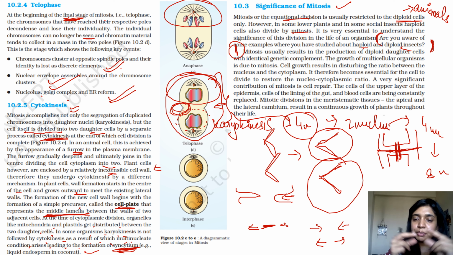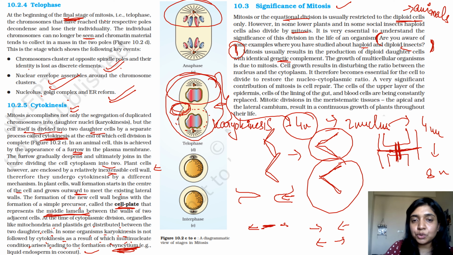Then in the reproduction process, there would be fusion of the sperm and the ovum, and again different characteristics coming from both parents. So basically, your genetic identity would be lost in the case of meiosis. That does not happen in mitosis. In mitosis, the genetic complement is identical to the parent.